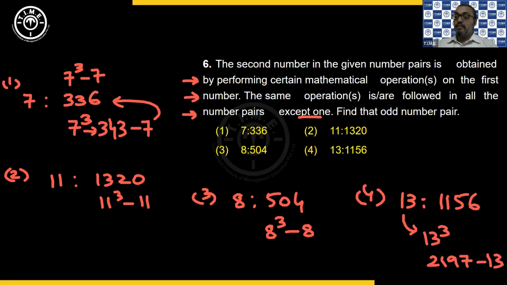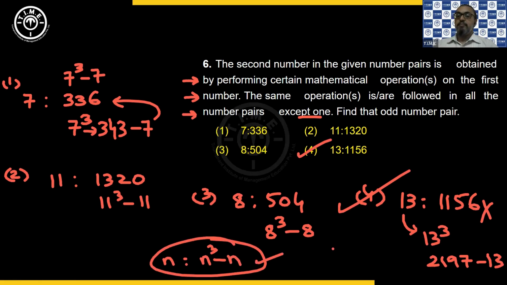And by doing minus 13, you are never going to get 1156. So that is why I choose option 4. So the format I'm looking at is n ratio n cube minus n. Okay. So that is the same mathematical operation followed except for the fourth option.